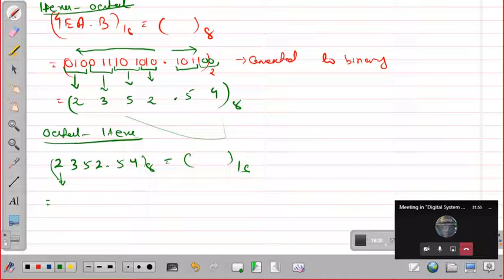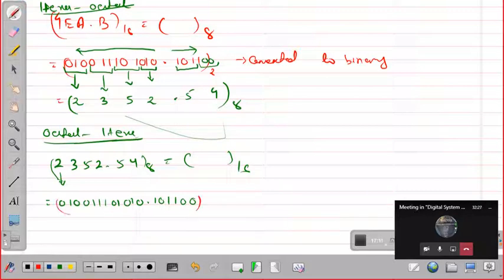So 2 is 010, then 3 is 011, then 5 is 101, then 2 is 010, point, then 5 is 101, and 4 is 100. Right? So now we have to make groups of 4.